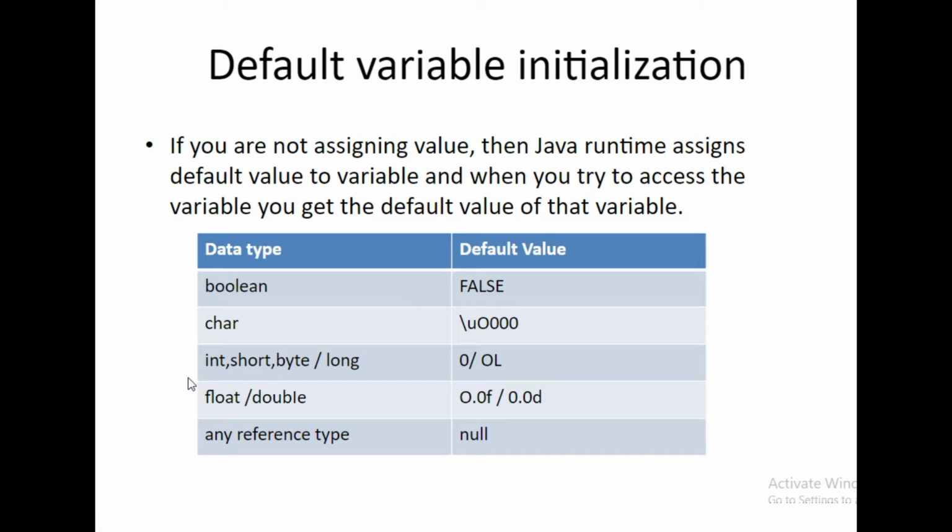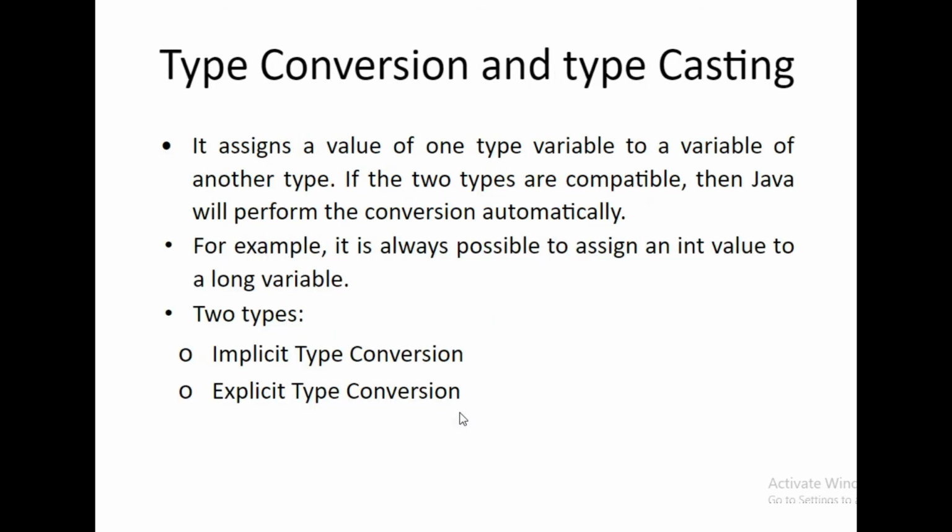Character is null, int, short and byte are 0, and long is represented by 0L. Float is represented by 0.0f and double by 0.0d as the default value. Any reference type is stored as null.